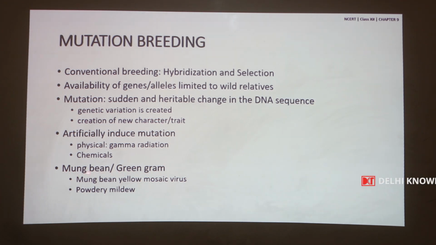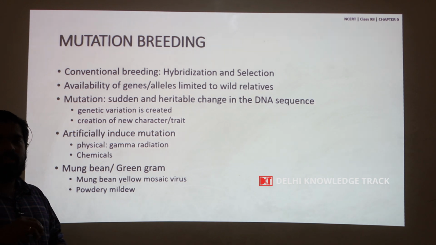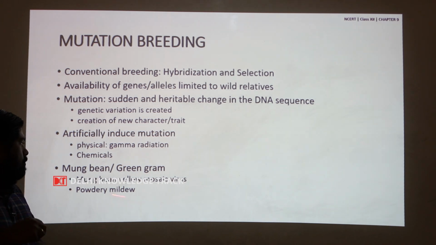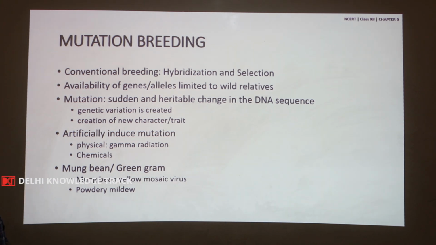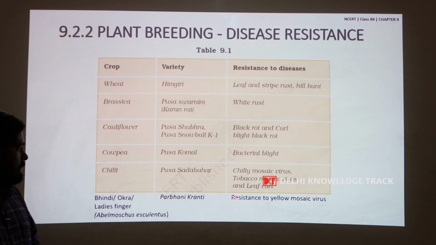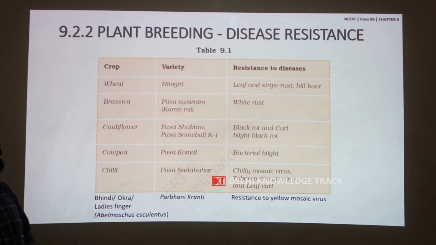In mung bean or green gram, mung bean yellow mosaic virus and powdery mildew are two diseases which reduce the yield. This was avoided by creating mutations in the green gram or mung bean germplasm and making them resistant. This is a list of varieties of crops for which resistance has been developed through plant breeding.